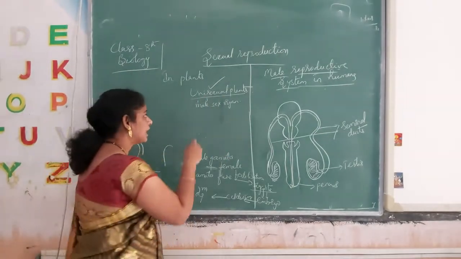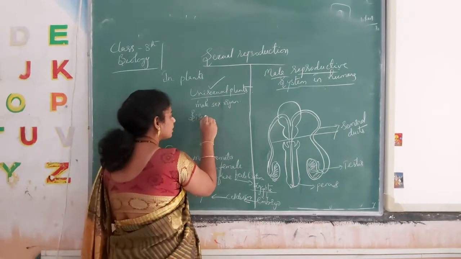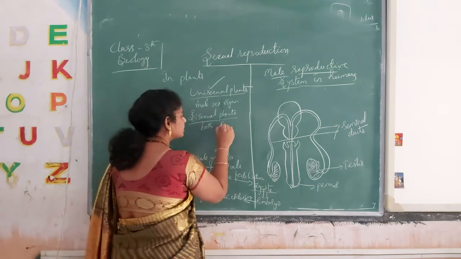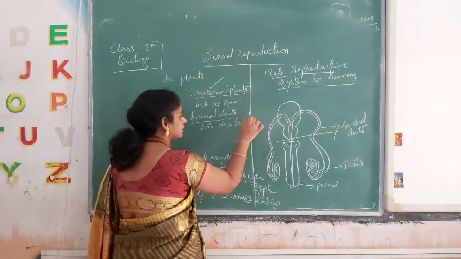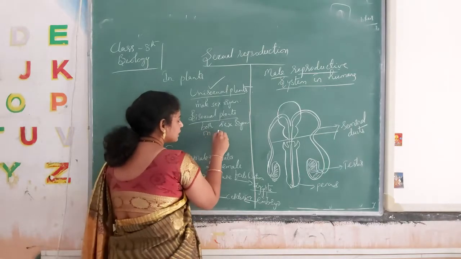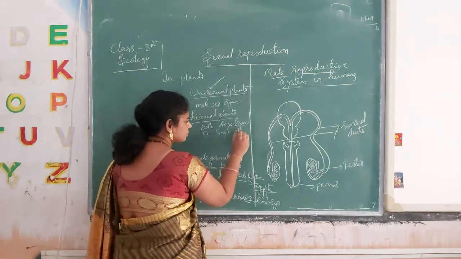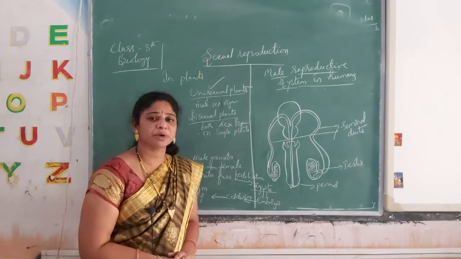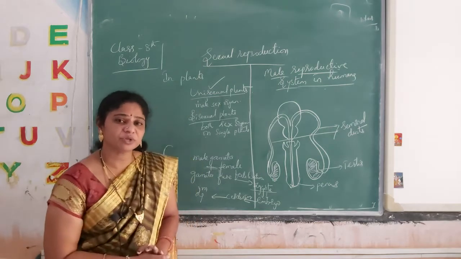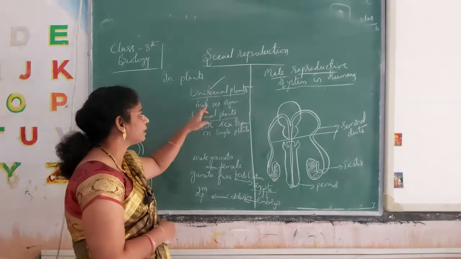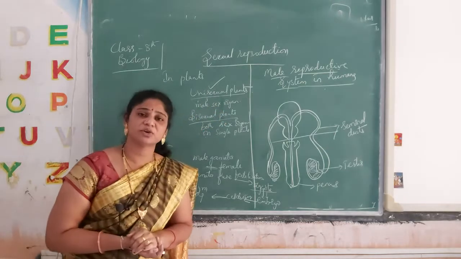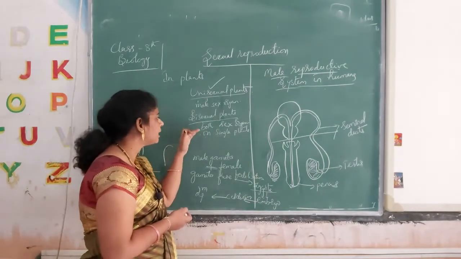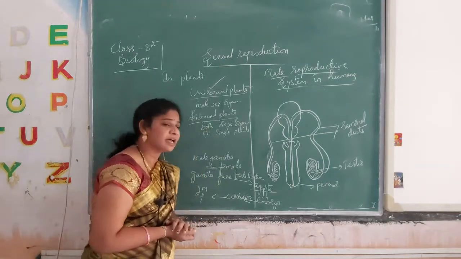And in bisexual plants, both sexes are present, both sex organs are present on a single plant. We should not say that we human beings are bisexual; we simply undergo sexual reproduction. But in plants we have unisexual and bisexual. In unisexual plants, male and female sex organs are on separate, different plants. In bisexual plants, both sex organs are present in a single plant.